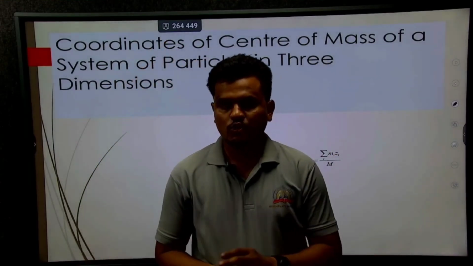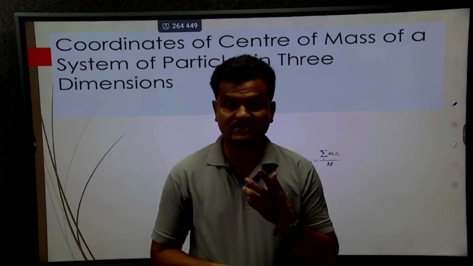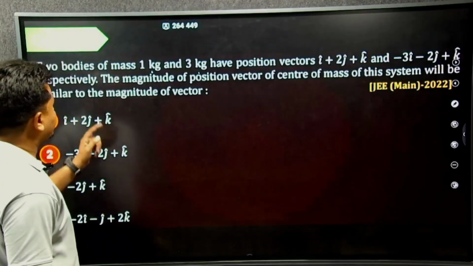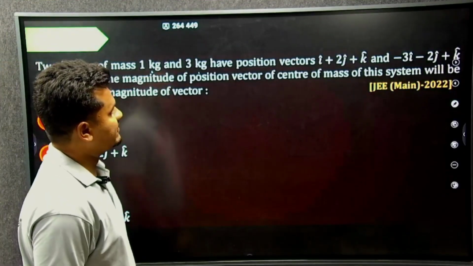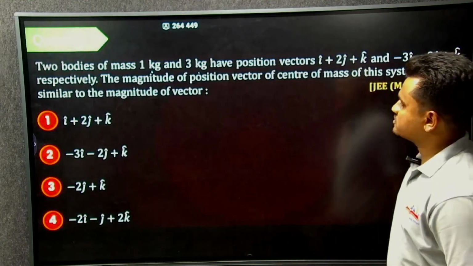Okay, and this concept is very important for JEE as well as NEET. This question was already asked in JEE: two bodies of masses 1 kg and 3 kg have position vectors given. So now we are going to solve this question.